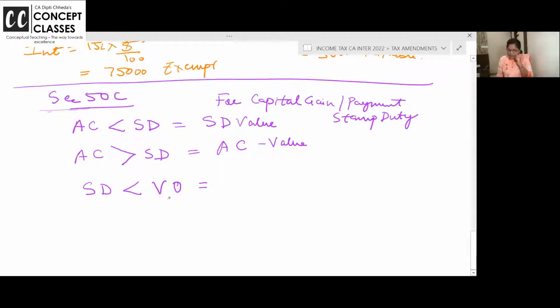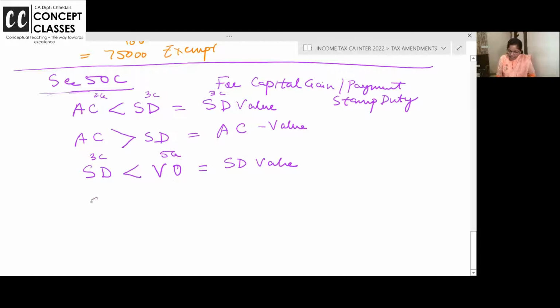Now, having gone to the valuation officer, he is saying more. We said 2 crores, stamp duty value says 3 crores, follow 3 crores. Now, stamp duty value is 3 crores, valuation officer is saying 5 crores. Then better, whatever is the stamp duty value, you take it.